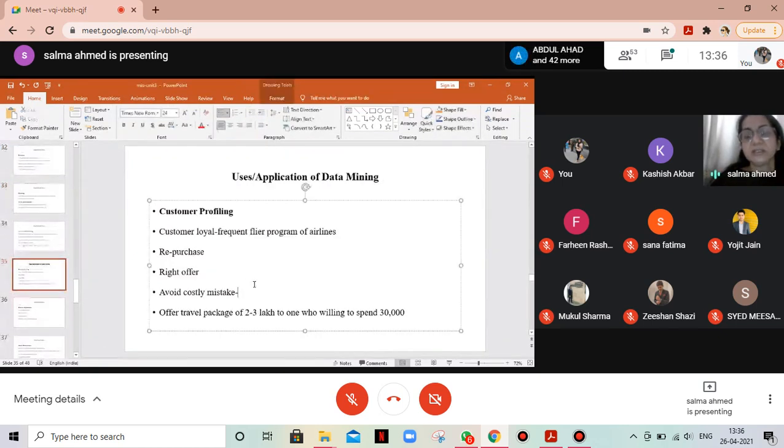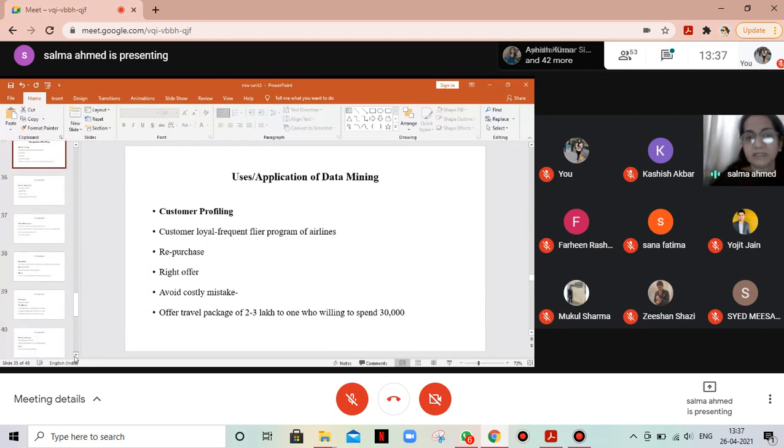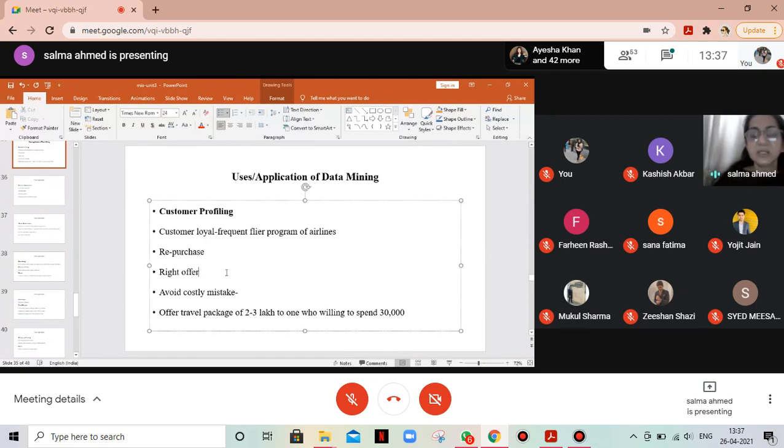Now coming to applications, data mining has various applications. I've referred to the tasks, how we do it, how we mine data. Now it has n number of applications from different fields. Let us discuss some of them. Customer profiling means we create a profile of the customer, which we have discussed in CRM earlier also. What is the name of the customer, what items does he purchase, what is the total basket of items that he purchased, how frequently he visits me, how much does he spend, what time does he visit my outlet, and so on and so forth.